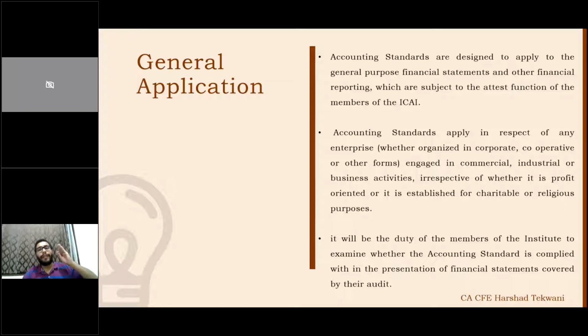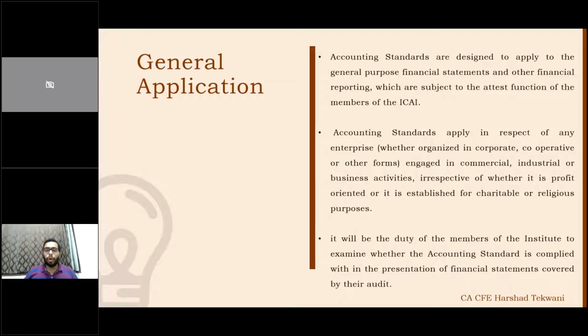Accounting standards apply in respect of any enterprise, whether it's a corporate, cooperative, or other firm. When I say other firm, I mean individual, HUF, partnership firm, LLP, engaged in commercial, industrial, business activities, irrespective of whether it's profit oriented or established for charitable or religious purposes. Now, engaged in a commercial or industrial or business activity, even if a single transaction of commerce happens, AS will be applicable. And AS will be applicable when there is an attest function of a member of ICAI, meaning there is an engagement of attestation.